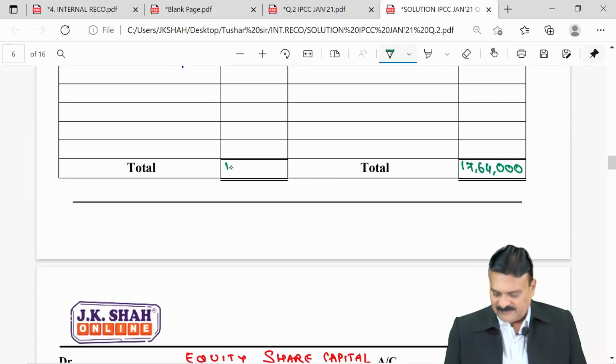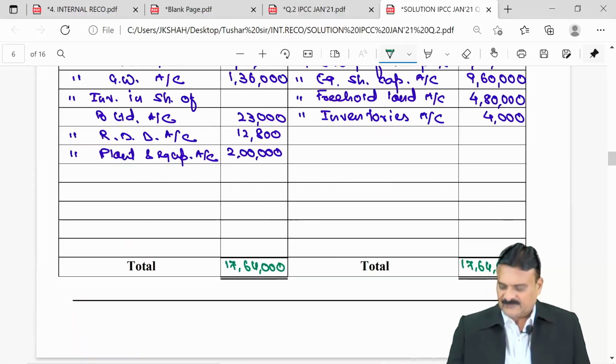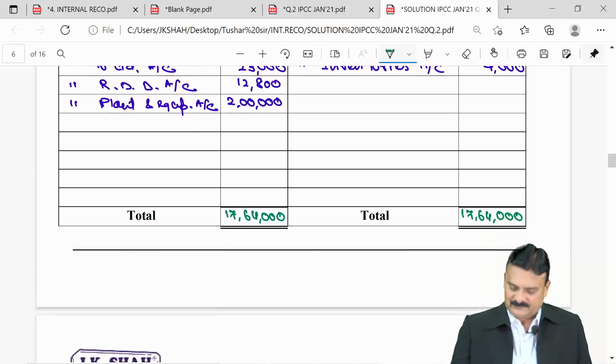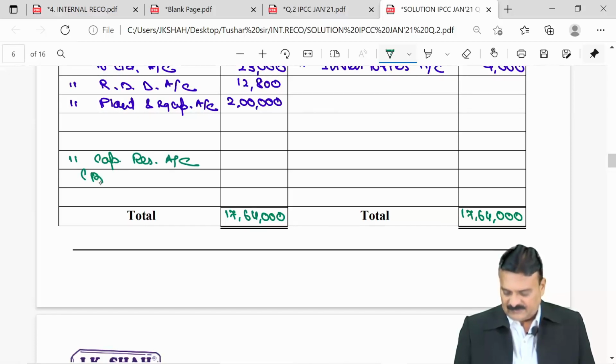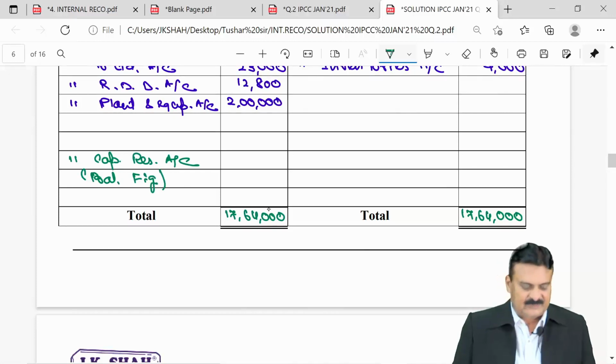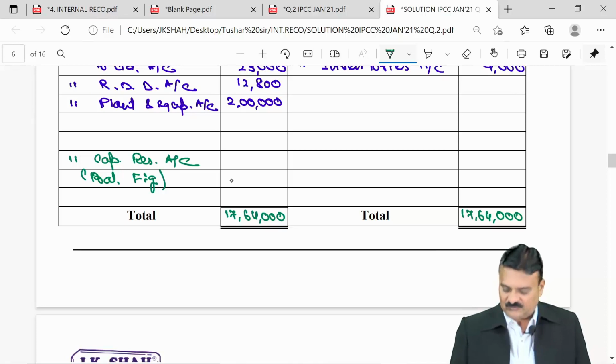Writing same in debit, 1764. Subtracting debit, that's a gain which I must transfer to capital reserve account. So to capital reserve account, that will be the balancing figure. The difference comes is 416,200.